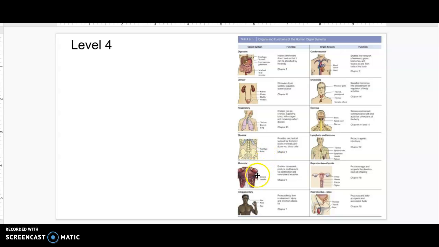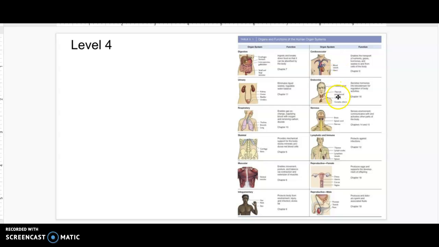We have the muscular system, which helps with movement of materials and movement of the body. We have the integumentary system, which includes the skin, the hair, and the nails, which protects all of our organs. The cardiovascular or circulatory system moves blood around the body, carrying oxygen and nutrients and removing waste products such as urea, which makes up the urine and is a metabolic waste, and it also removes carbon dioxide from our cells before it builds up.